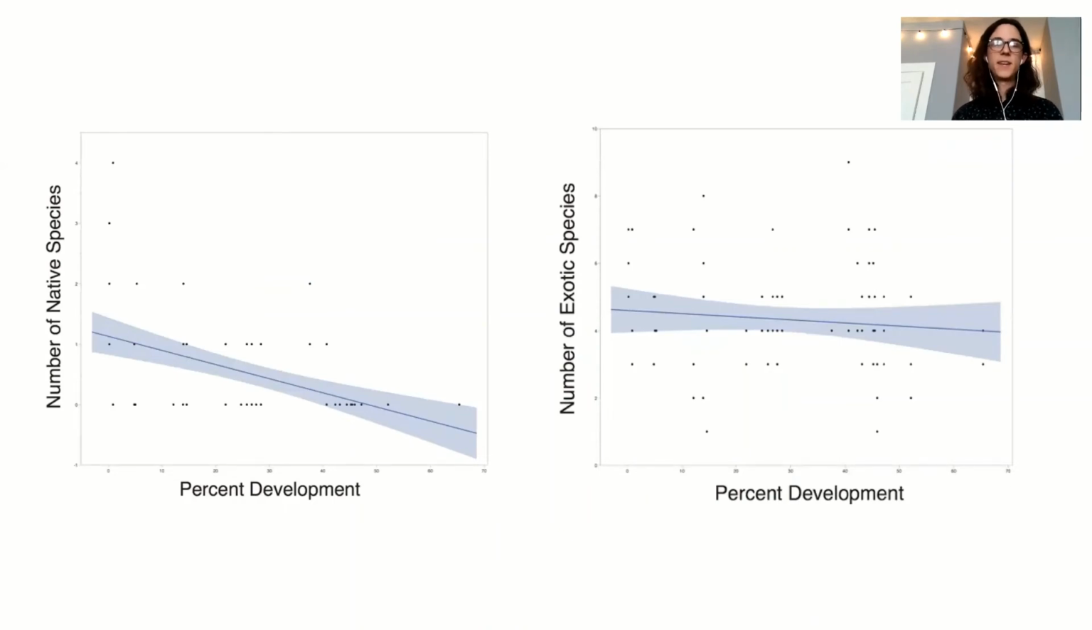And so why was that? Here, on the left figure, we have percent development and the number of native species on the y-axis. And what we saw was what we expected, was that with increasing percent development, there was a reduction of native species. However, when we shift to looking at exotic species on the right, with increasing percent development, there was no effect on exotic species. Exotic species performed just as well in rural areas as they did in urban areas. And so since there wasn't that increase of exotic species, like we've seen in previous literature, we just saw an overall reduction in species across our urban gradient.